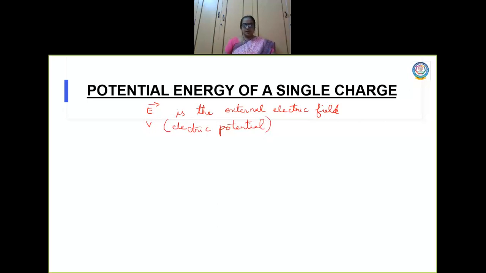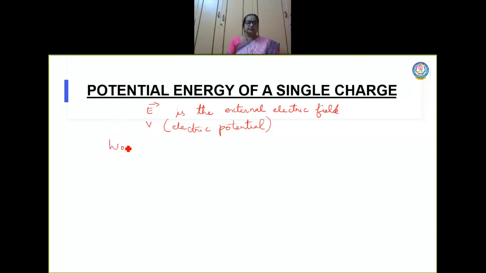So what is electric potential? Now, I am going to bring a charge from infinity to a particular point P in the external electric field. So what do I have to do? If I want to bring a charge from infinity to a particular point P in the external field, I need to do some work. Yes or no? So what is the work done?